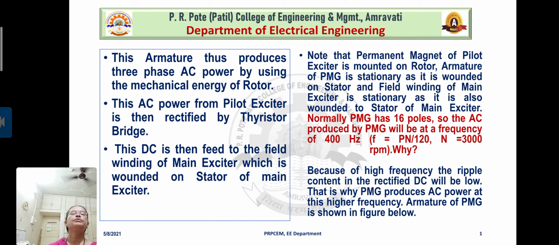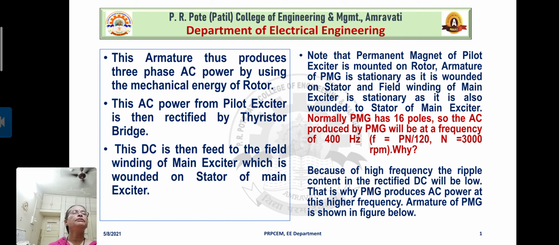This armature thus produces three-phase AC power by using the mechanical energy of rotor. This AC power from pilot exciter is then rectified by thyristor bridge. Yes, it is. There is need to rectify this AC voltage or AC power. So how you are going to rectify this? By using thyristor bridge. This DC is then fed to the field winding of the main exciter, which is wound on stator of main exciter. That means dual purpose it is satisfied here.